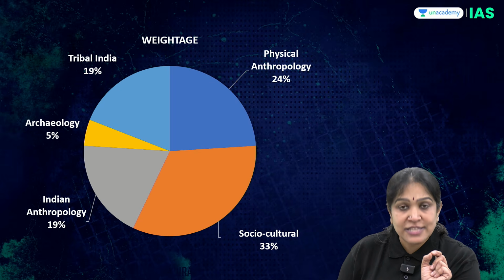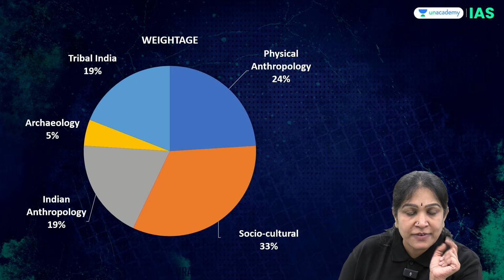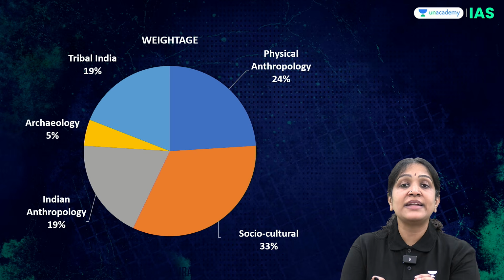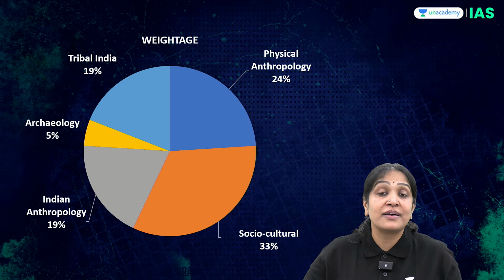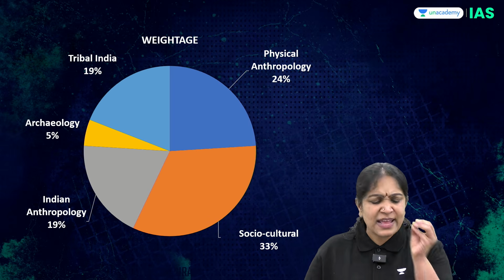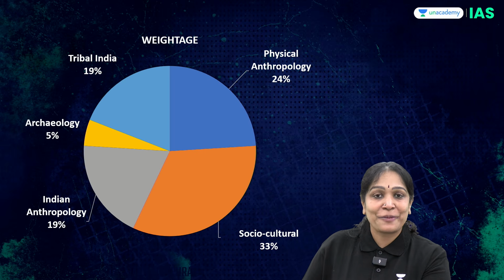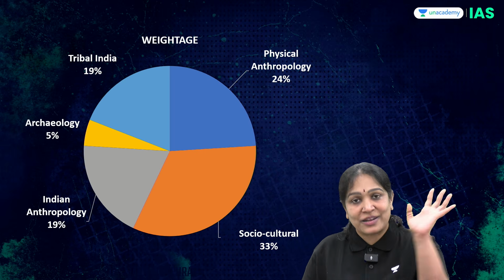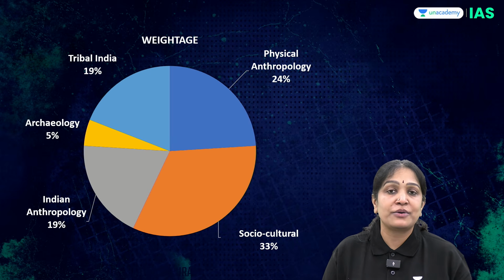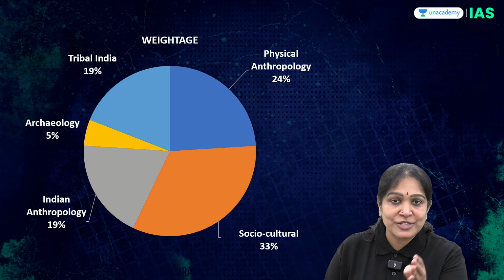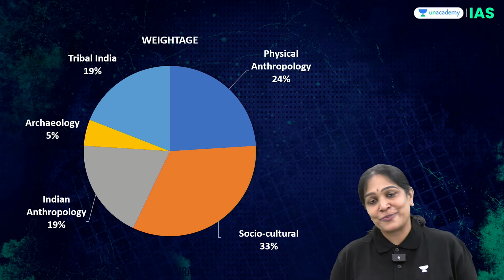Can a non-biology student select anthropology? Did you hear that anthropology is for biology students? Complete myth. All the toppers from the anthropology optional are from a non-biology background. At least 99.999% of the toppers from the anthropology optional are from a non-biology background. You definitely do not need a biology background for anthropology. You left biology in your LKG, that is still fine, you can take anthropology as your optional.